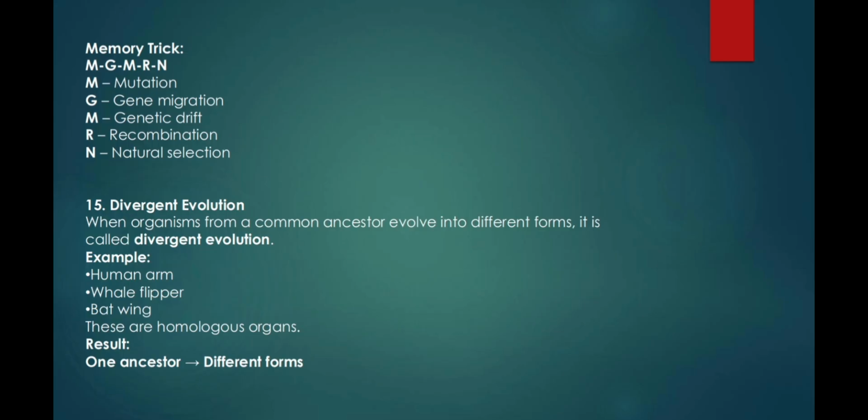Number 15, divergent evolution. When organisms from a common ancestor evolve into different forms, it is called divergent evolution. Example, human arm, whale flipper, bat wing. These are homologous organs. Result, one ancestor, different forms.